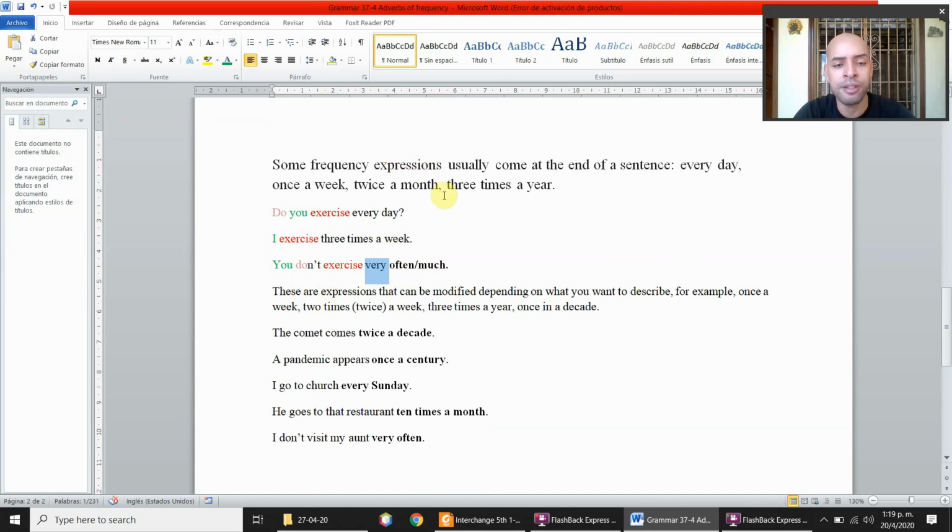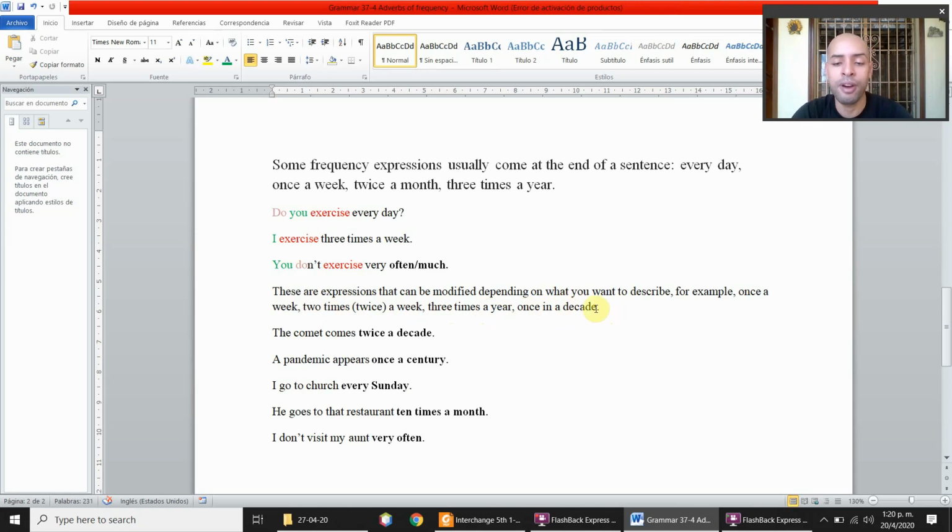The frequency expressions are expressions that can be modified depending on what you want to describe. For example, it can be once a week, 2 times a week, 3 times a year, once in a decade. So you can modify the number: once a week, twice a week, 3 times a week, or 3 times a year, once in a decade, 2 times in a decade, 3 times in a decade.